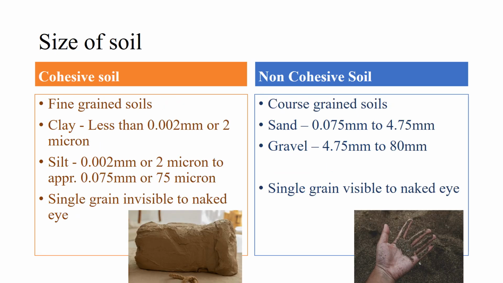Size of soil. Cohesive soils are fine-grained soils. The size of clay is less than 2 micron. The size of silt is between 2 micron to 75 micron. Non-cohesive soils are coarse-grained soils. The size of sand is between 0.075 millimeter to 4.75 millimeter. The size of gravel is between 4.75 mm to 80 mm. It is to be noted that the single grain is invisible to the naked eye for a cohesive soil, while a single grain is visible to naked eye for non-cohesive soils.